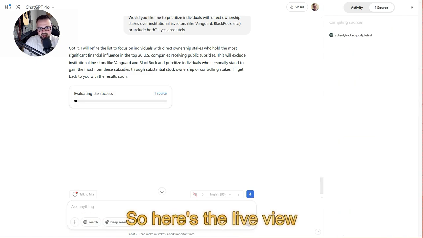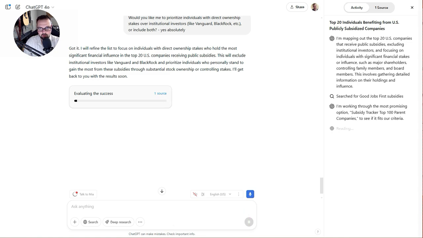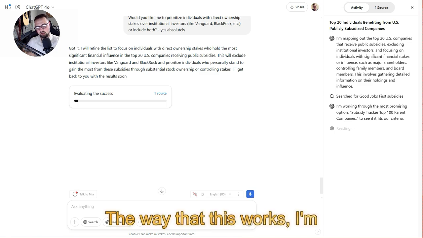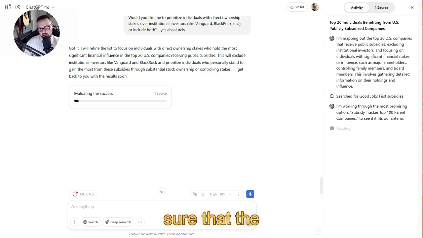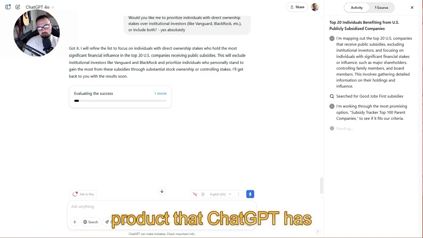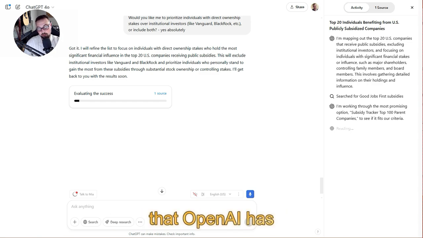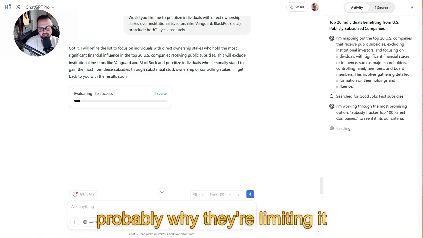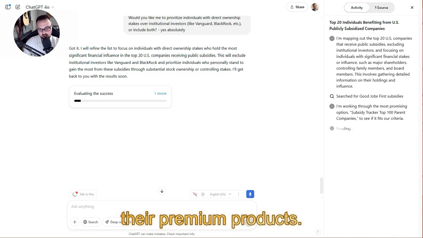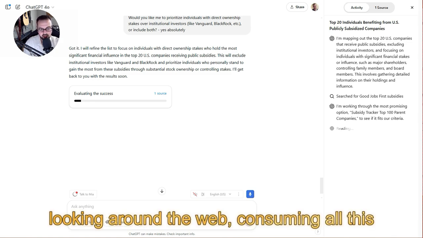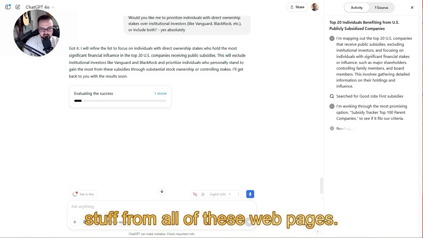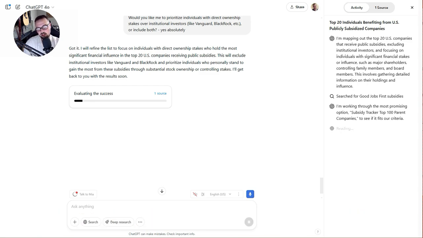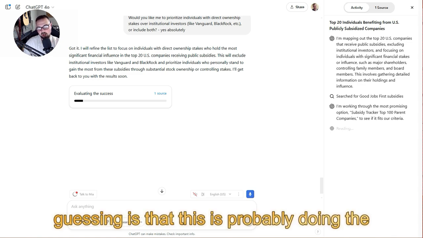Okay, cool. So here's the live view of the actual research. So it's going and looking and poking around. The way that this works, I'm pretty sure that the operator product that ChatGPT has, or that OpenAI has, is basically the engine behind this, which is probably why they're limiting it, because they view it as probably one of their premium products. So it's going out, looking around the web, consuming all this stuff from all of these web pages. And so if you've seen people use Operator, what I'm guessing is that this is probably doing the same thing.